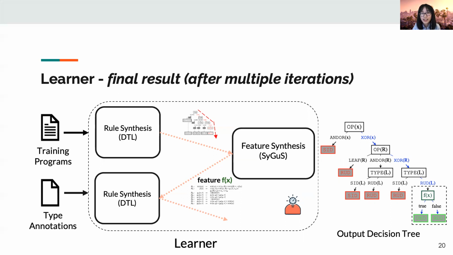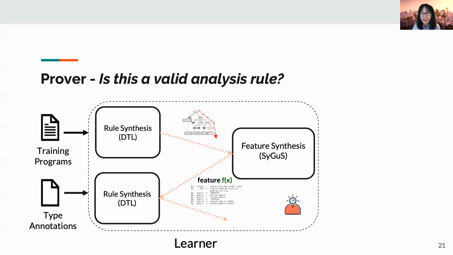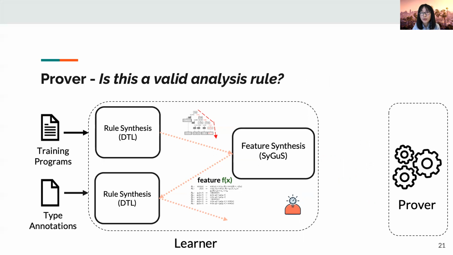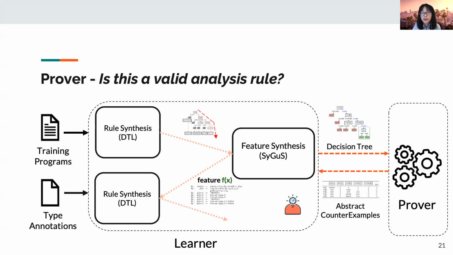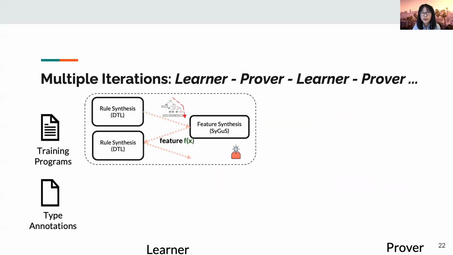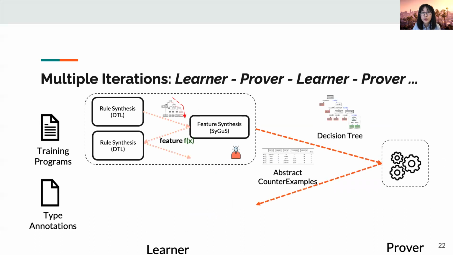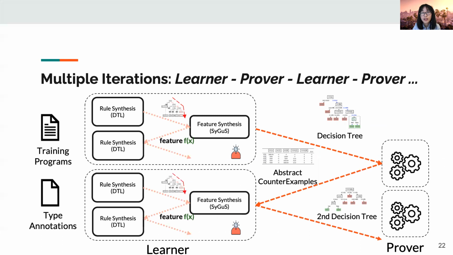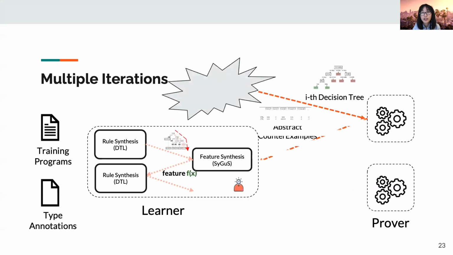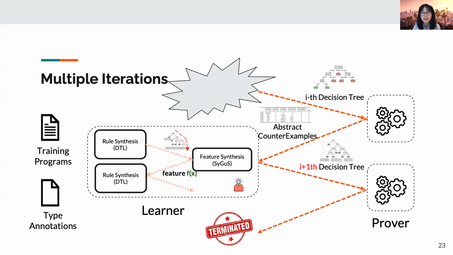However, is this the analysis we want that can soundly infer the types? Actually, we are not sure either. To resolve this challenge, we introduce a prover to check the soundness of the learner. If the prover rejects the current analysis rules, it will provide counterexamples as feedback to the learner. The interaction between the learner and the prover keeps iterating back and forth, starting from the initial iteration, and finally terminates when all the rules are proven to be sound or it reaches a time bound.